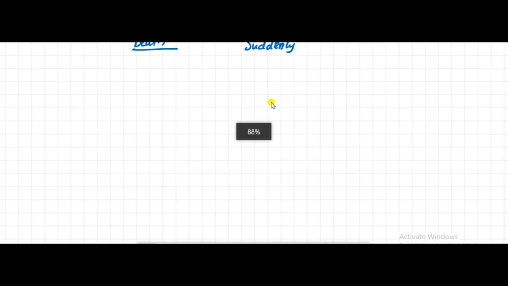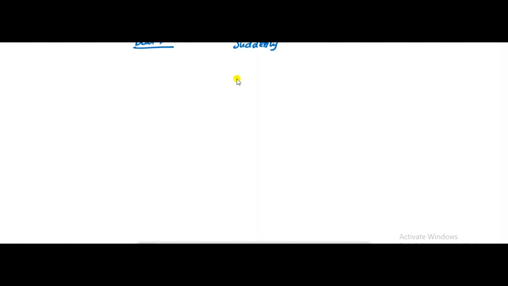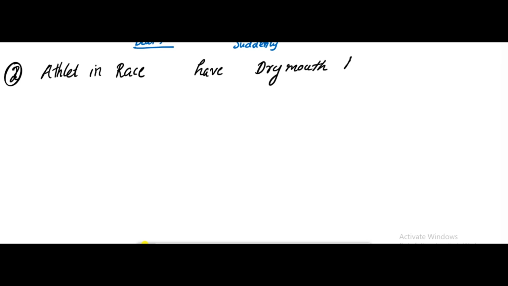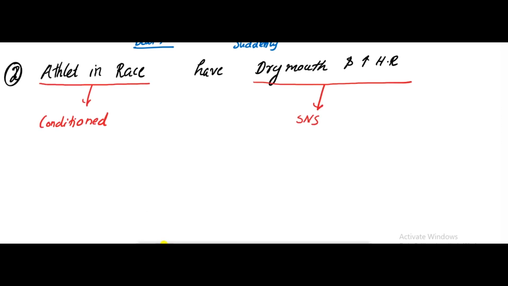So the answer is parasympathetic unconditional reflex. The second one: an athlete in the race has dry mouth and increased heart rate because he is tensed before the race, and it is conditioned because he already knows it's a race and it's a test. Dry mouth and increased heart rate indicate the sympathetic nervous system. Also in the case of a student in the exam, it is the same.